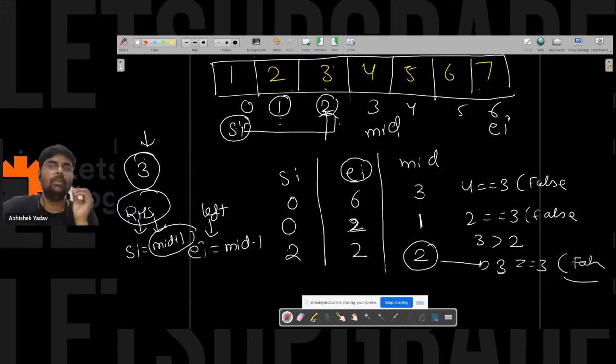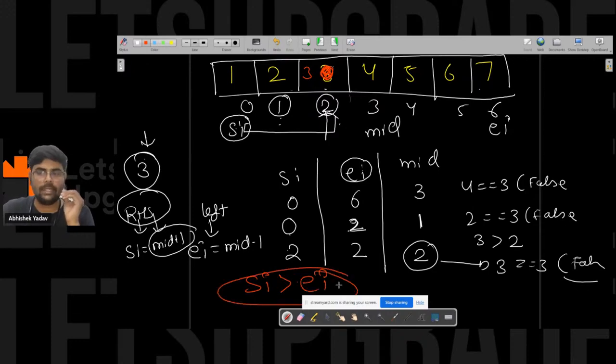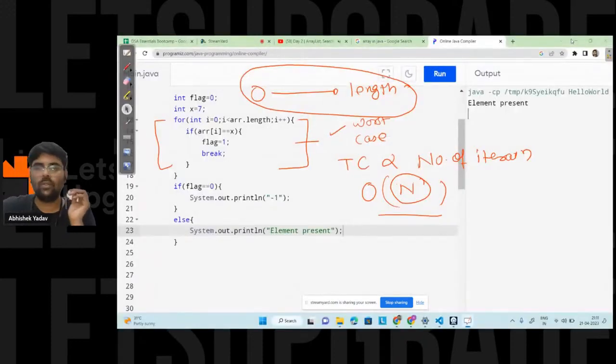And let's assume here you are not having 3, you are having something else. Okay, here you have 3, let's assume. I've taken a constant array, so 3 itself, right? And one more thing, the moment the starting index is greater than the end index, you have to stop. Starting index is greater than the end index, you have to stop, right? So let's try to code this part, and after that we will end the session.